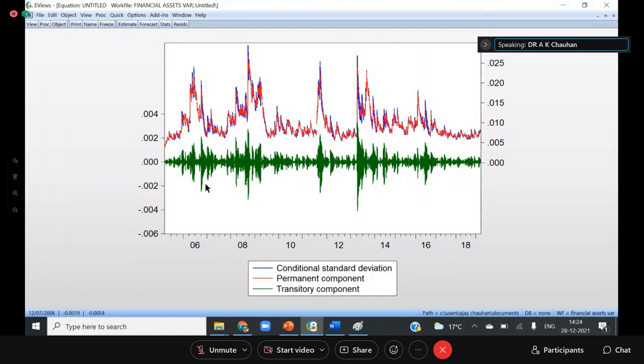Although very few researchers apply this model, because it is very, very difficult to find out the meaning from this model, that is, how we can use the short-term component in the equation. But we have this facility in the EViews software, so that both components can be studied with the help of the software.